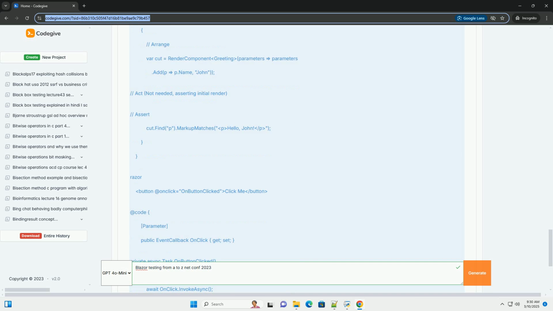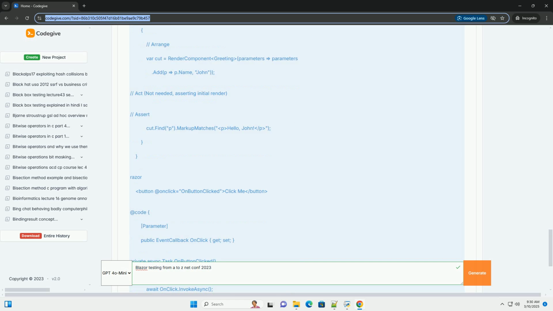Important considerations. The AppAssembly property of the Router component is crucial. It tells the router where to find your Blazor components. Replace typeof(Program).Assembly with the type in your main Blazor application. Testing the exact displayed component after a route change can be challenging. Often, you'll need to wrap your routable components with a test-specific component that identifies which route is currently active. You then assert against that wrapper component. Consider adding additional assemblies if your components are in multiple assemblies.